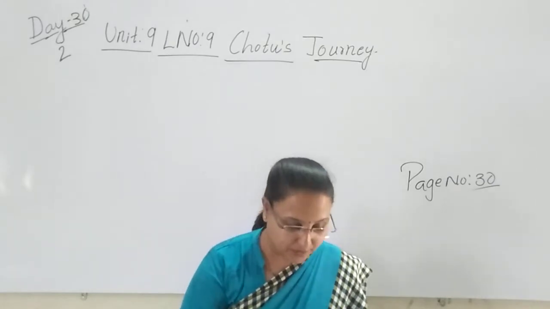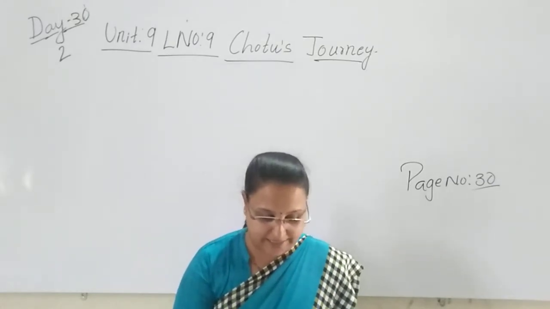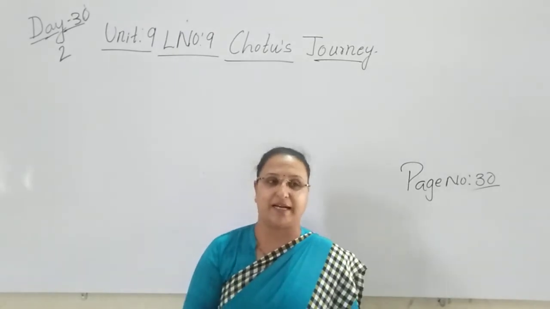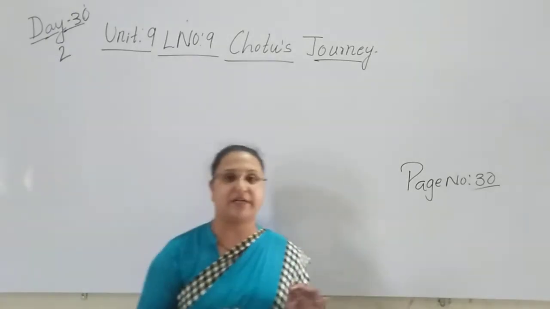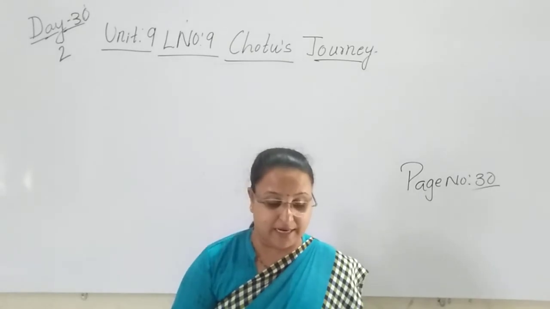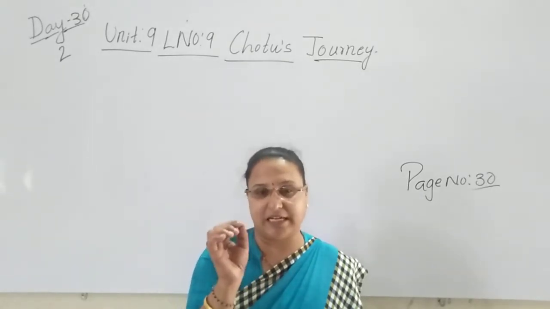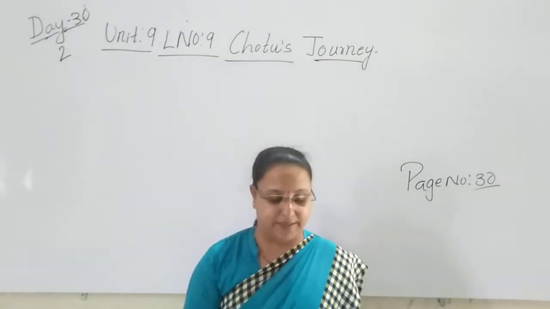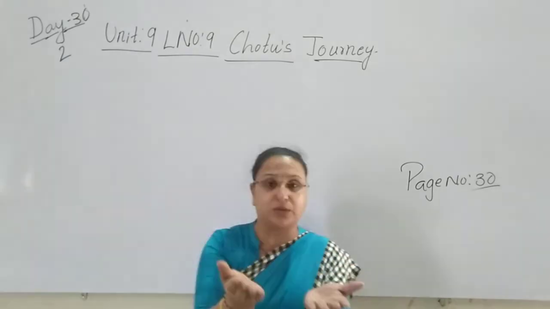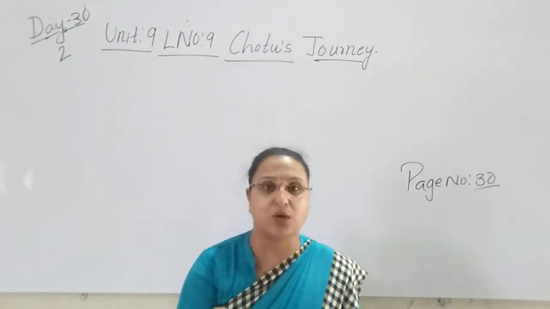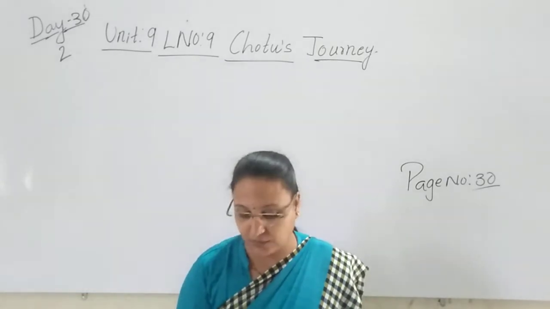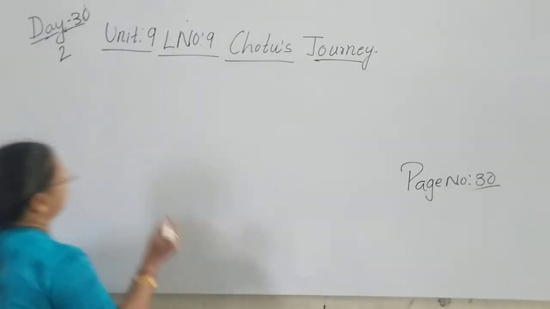Yes, children. He was really tiny. His mother, Rani, named him Chotu. And that elephant was so small. When it was born, the elephant was very small and it was a tiny elephant. It was very tiny, means it was a very small elephant. His mother, the mother who gave birth to that elephant, is called a mother. And the name of that mother was what? Rani. What was the name of that mother? Rani.